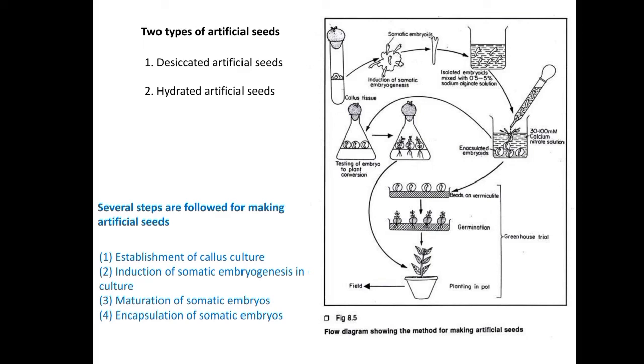Okay, so then we have to transfer these seeds onto a petri dish containing 0.3 M CaCl2. Then there is a formation of the embryoid, and we have to trap this embryoid in the 0.3 M CaCl2. And this procedure we have to repeat a number of times to prepare the synthetic seed.